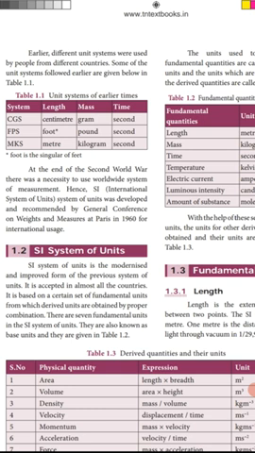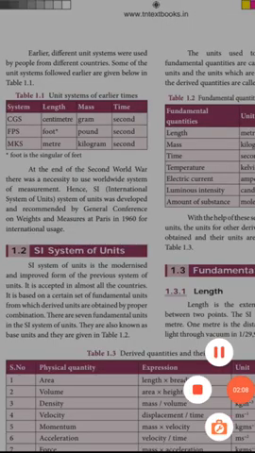Some fundamental quantities, expressions and units: the table of physical quantities, expressions and units is given in your book. You just read these units.